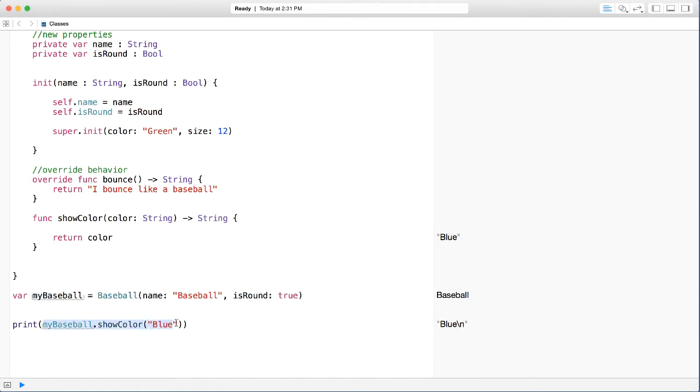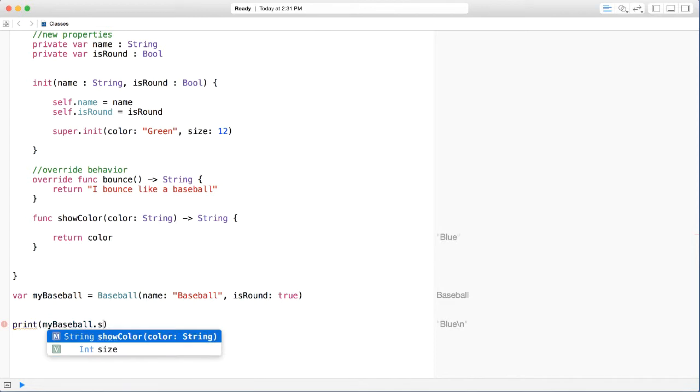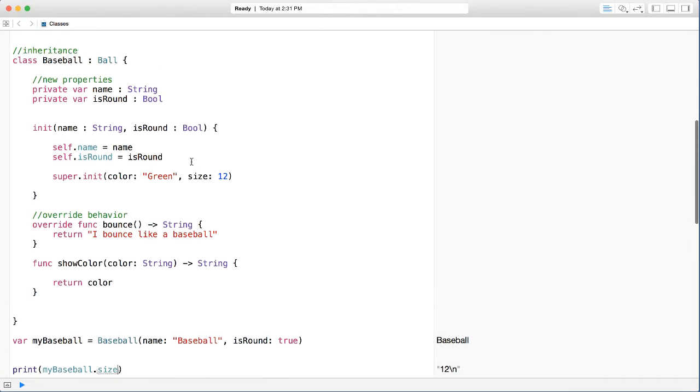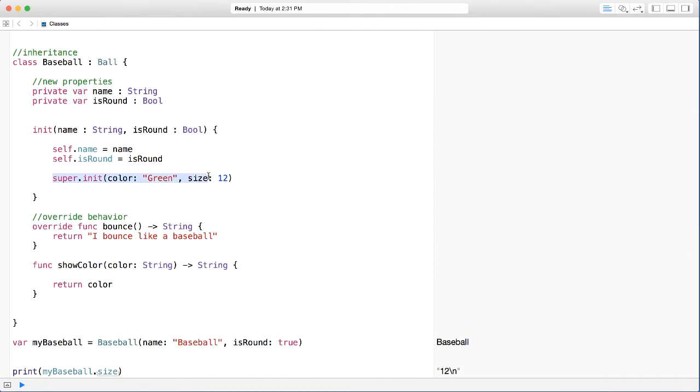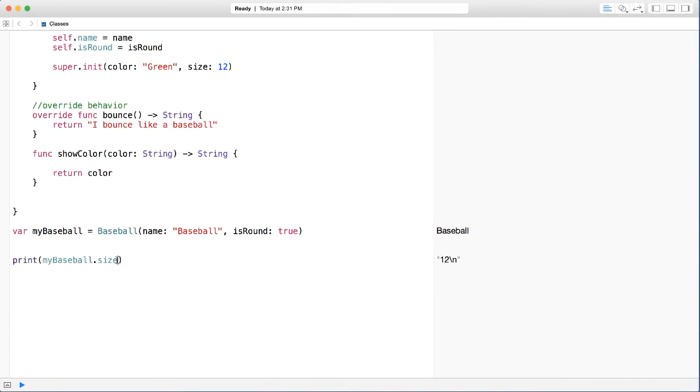And now to make sure this works, let's get rid of this. Let's go ahead and say my baseball dot size. Let's see what size it's going to give us. It's giving us 12. Why? Because if you look here in our init, we initialize size to be 12 because we are inheriting from our main ball class.